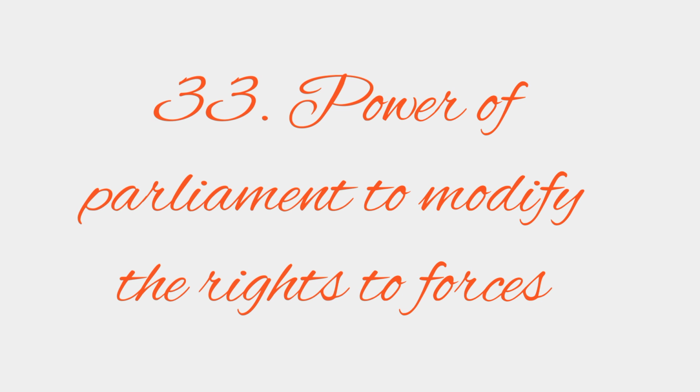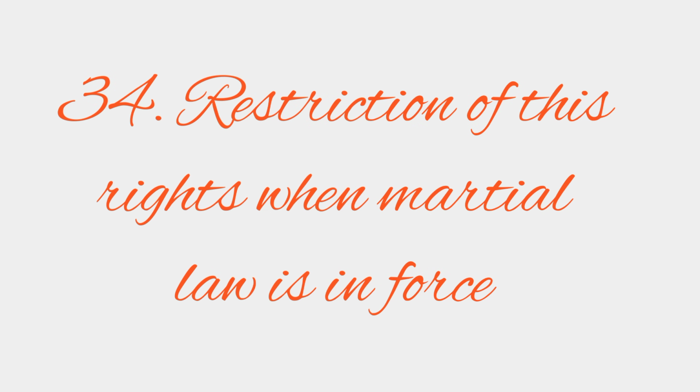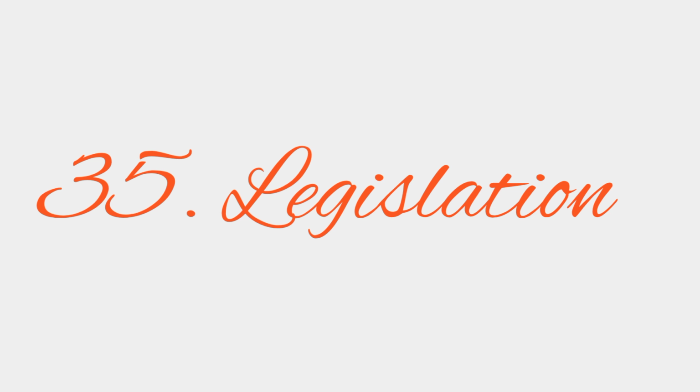And he also explained to people about restriction of these fundamental rights when martial law is in force. Here the 34th keyword is restriction of these rights when martial law is in force. And he made people know about the legislation. Here legislation is the 35th keyword.